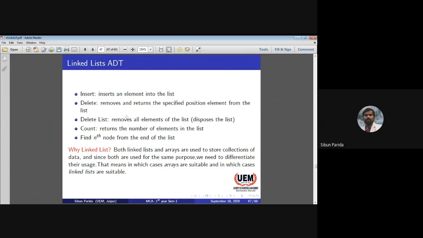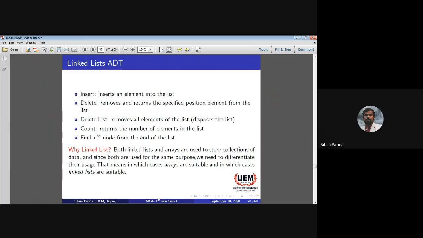Now, a linked list is an abstract data type. What do you mean by abstract data? We have discussed that we cannot expose every piece of information to the public. So there is some information which is conceptual or logical information which is hidden from the user. So what operations can we do in the linked list?